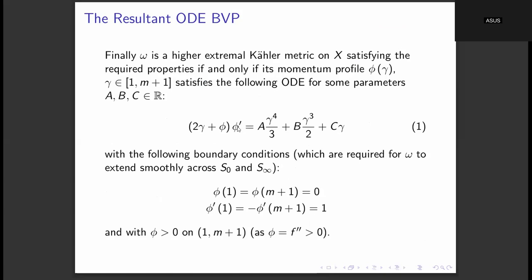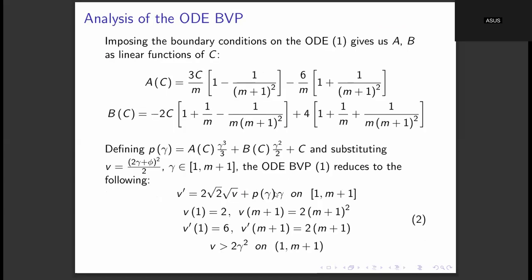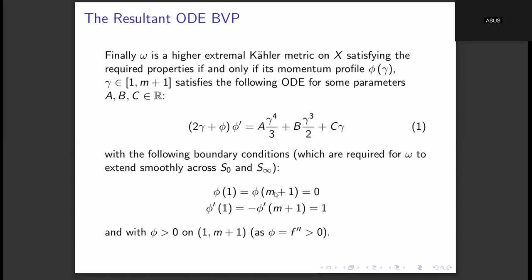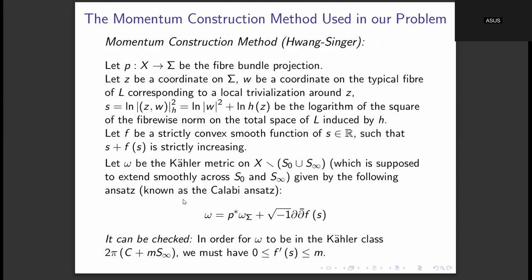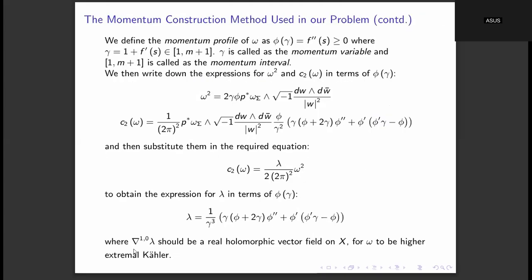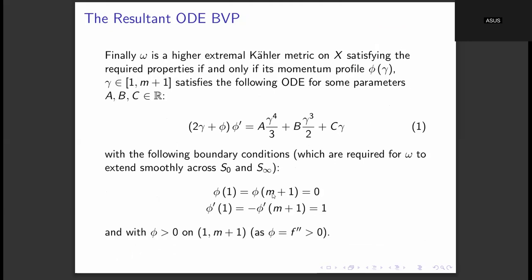So this ODE is not directly integrable, as we can see, and that's why we cannot just directly solve it and then substitute the boundary conditions. So some deeper analysis is required for getting the existence of a solution. First note that this ODE has these three parameters A, B, and C, which are just any real parameters, and most importantly, it also depends on the parameter m, where m is strictly positive, and that determines this scalar class 2 pi times c plus m into S infinity. So m is the parameter which determines the Kähler class of the ansatz.